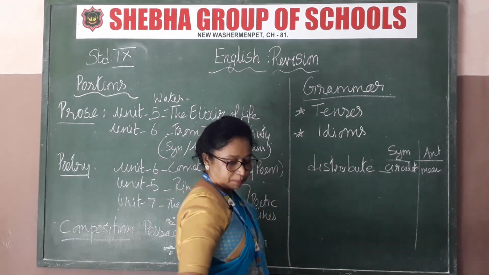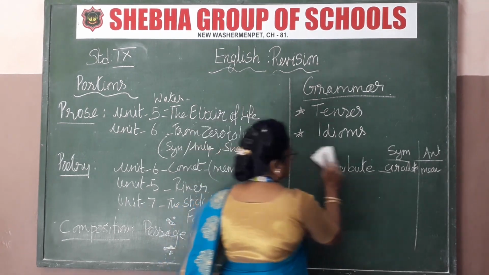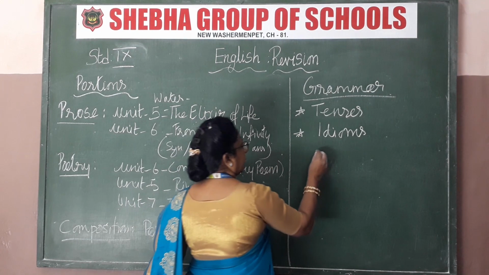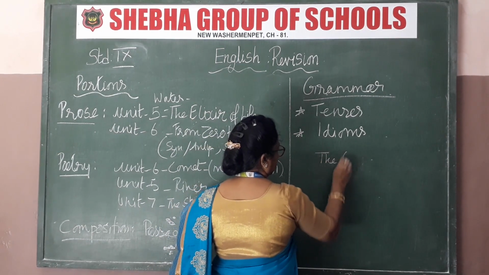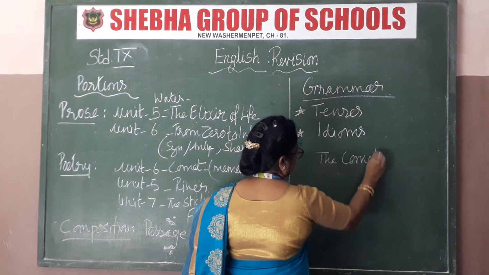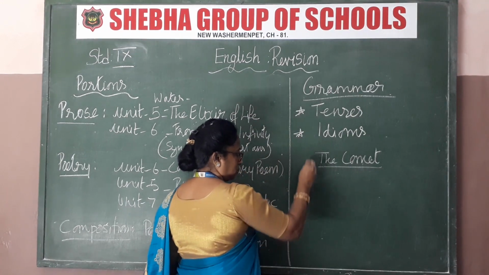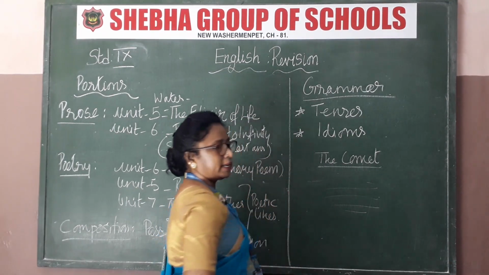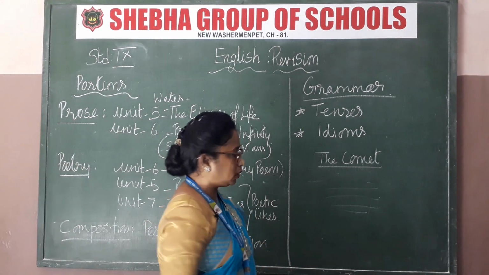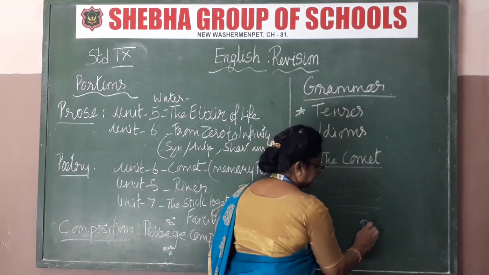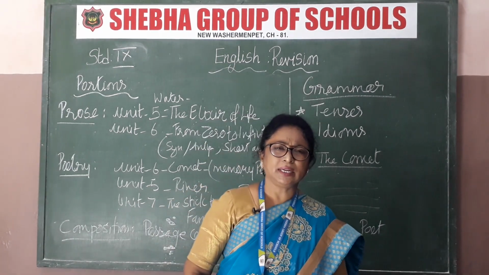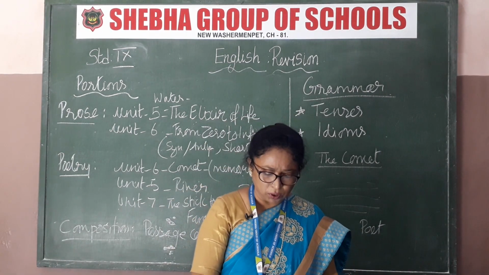So for example, if the poem is asked, what should you write? The heading, the title, The Comet, underline it neatly. Now write the poem, however many lines have been asked. Then afterwards, write the name of the poet. Most of you are not doing that at all.